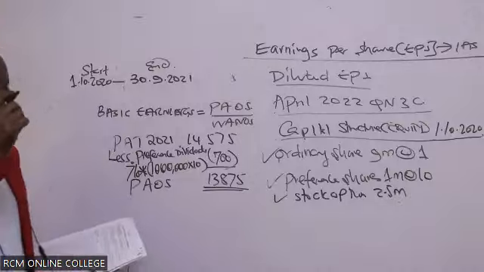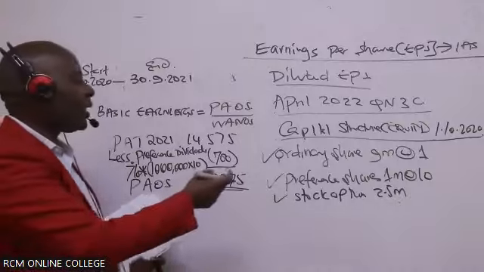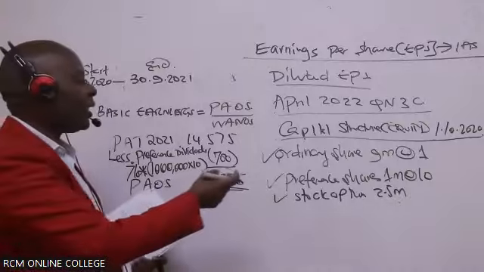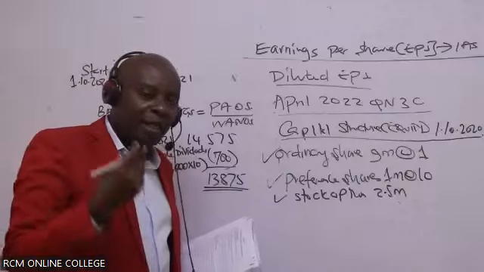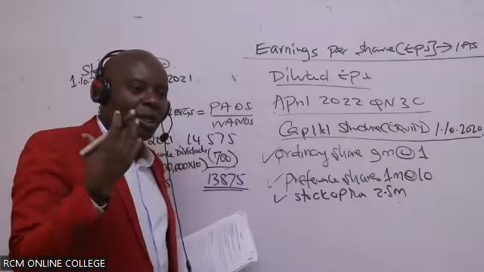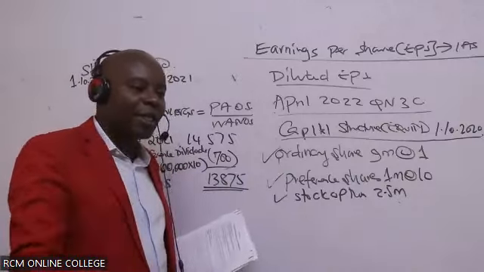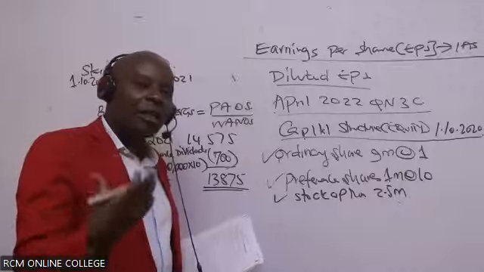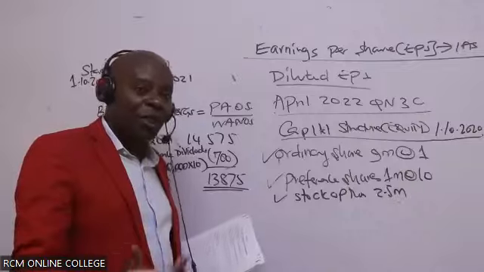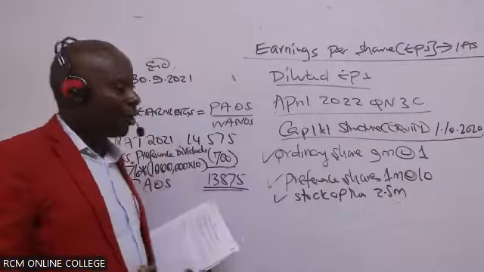Now, ladies and gentlemen, I would have easily picked the number of shares that we had at the beginning of the year. Remember, at the beginning of the year, we had 9 million ordinary shares. But you see, things happened in the year. Because we can see some ordinary shares that were issued in the year, it will be very important for us to create a schedule that we call the ordinary shares schedule. I hope you guys will be able to remember this figure.